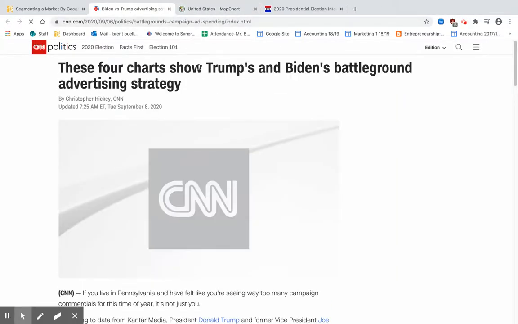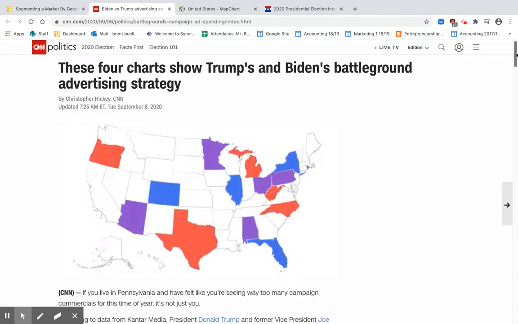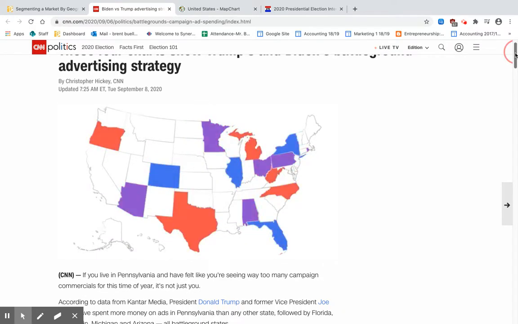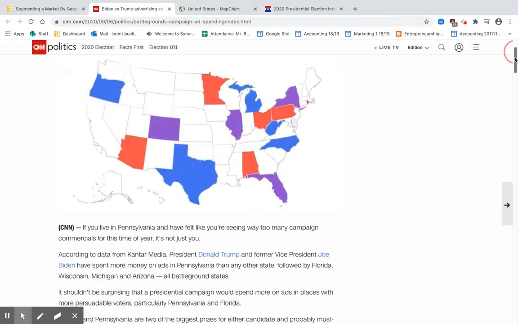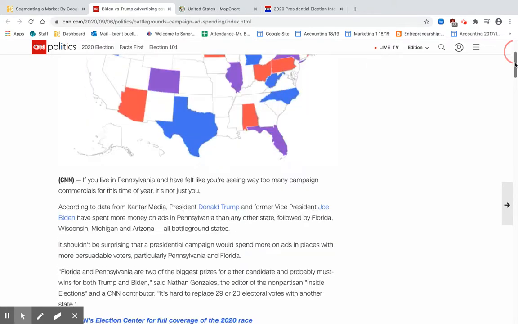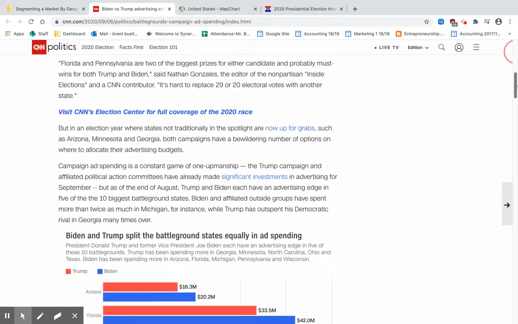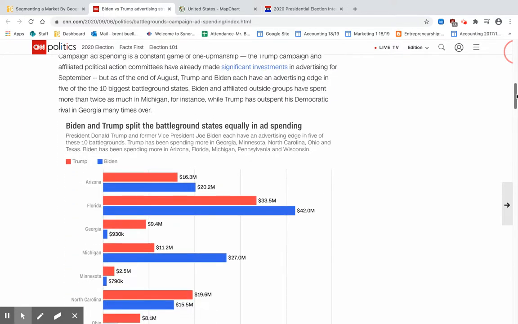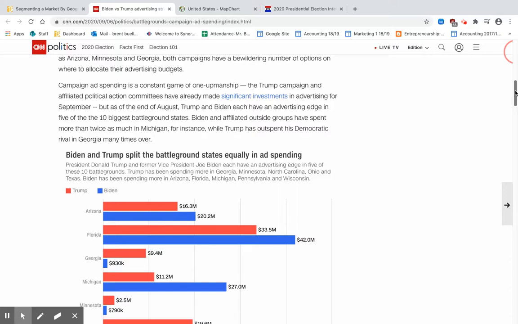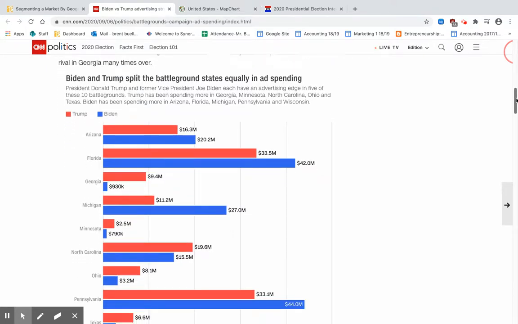And as I mentioned before, this website comes from CNN, which I don't think there's any doubt is a left-leaning, more Democrat-leaning website, network, etc. However, this article is pretty strictly factual about where they're spending money. So you come down here and it talks for several paragraphs about who's spending where and the importance, just kind of what we covered in the first part of the video. But this is the graphic that I want to get to.